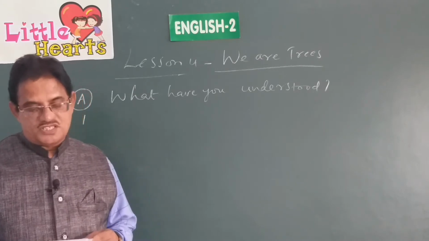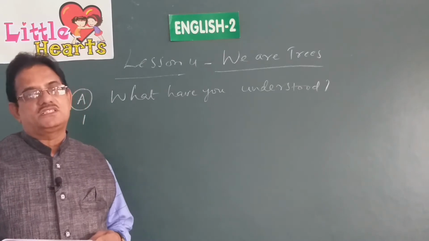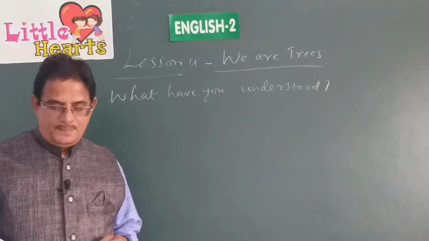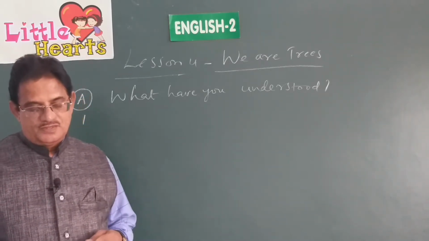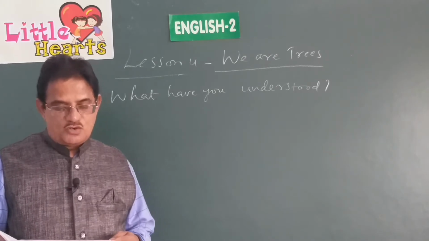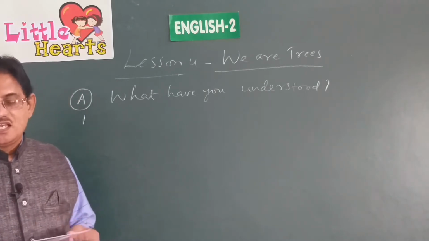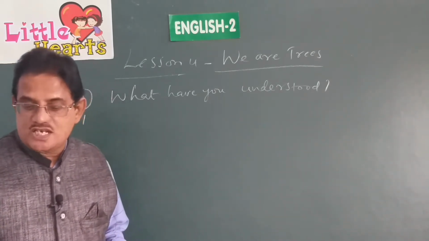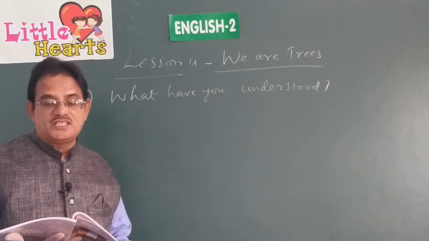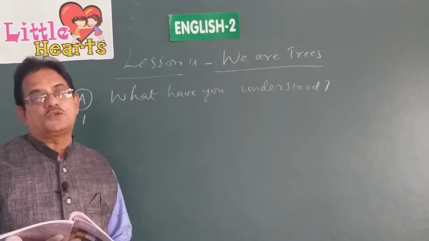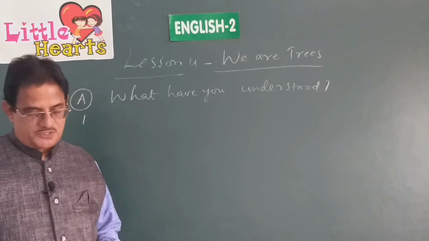Number 2, what do the trees give us? Trees give us many things. Trees give us food. Trees give us air, fresh air. Trees give us water because trees only cause rains. Like that we go on saying what the trees give us. How do the trees cool the surroundings? The trees cool the surroundings by releasing water vapor into the air.